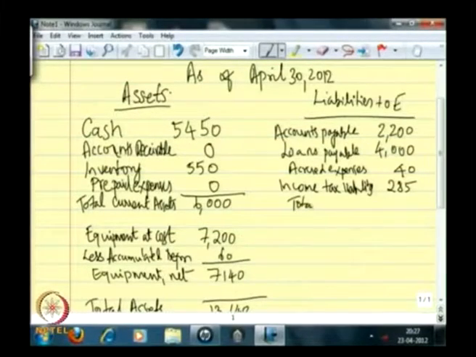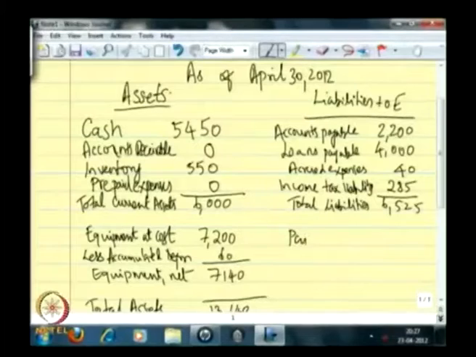So, the total liabilities is 6525. I can also probably differentiate here. I can also use current liabilities and long term liabilities, where in long term liabilities the loan payable I will take it to the long term liabilities, but that does not alter the total liabilities, which will still remain 6525.